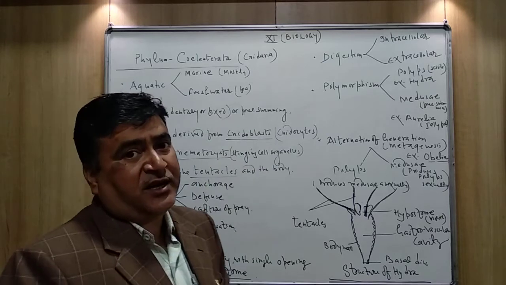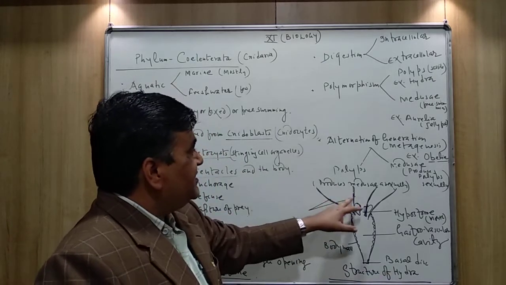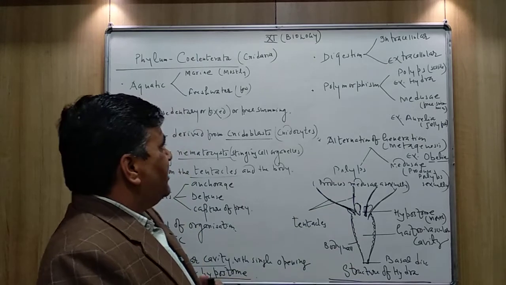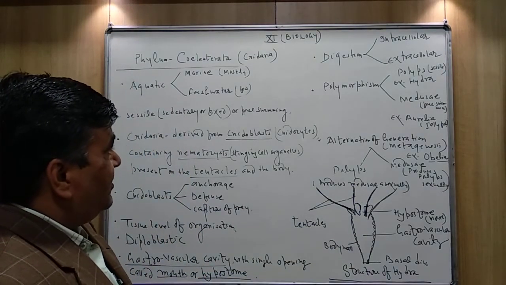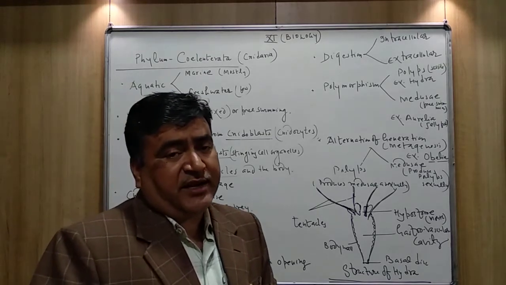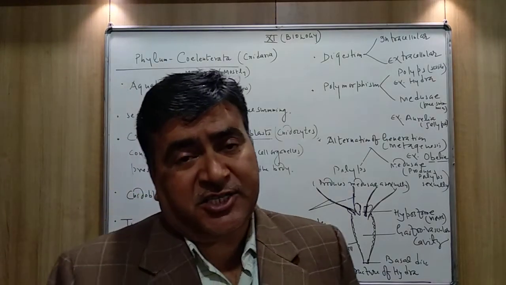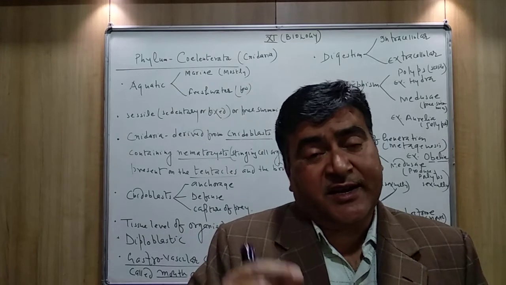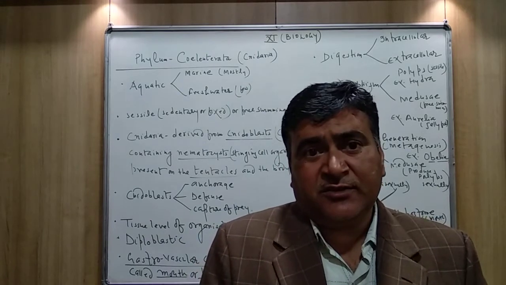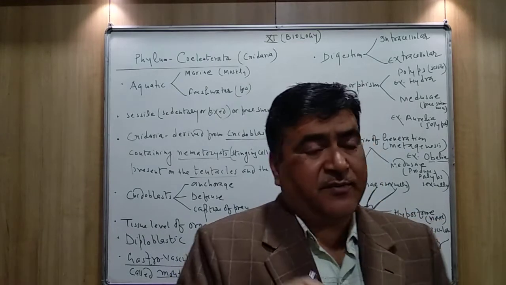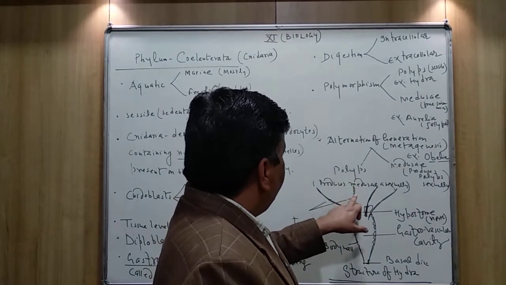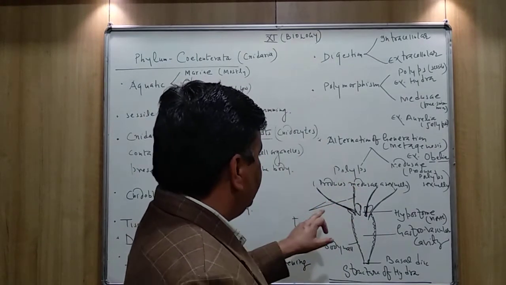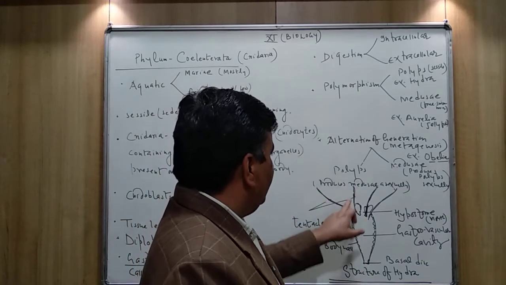The nidoblasts are present on the tentacles. The nidoblasts are also known as nidocytes. All these nidoblasts contain the stinging, poisonous cell organelle that is called nematocyst. So you will not get confused about tentacles, nidoblast, nematocyst. What are the tentacles?